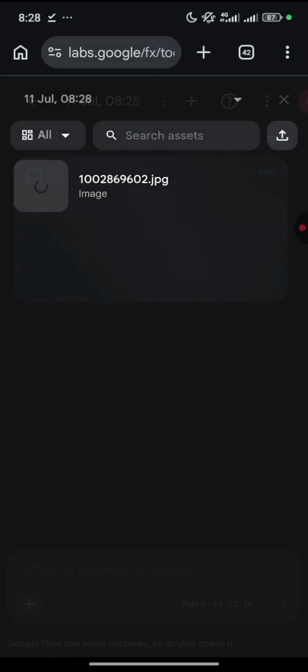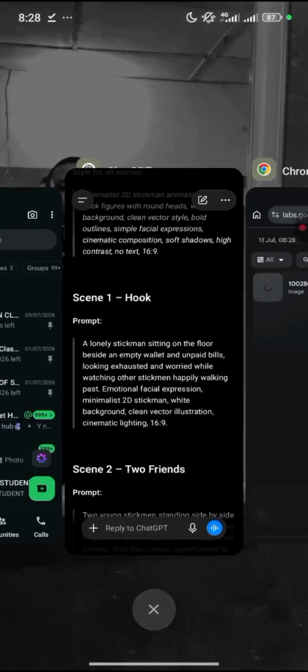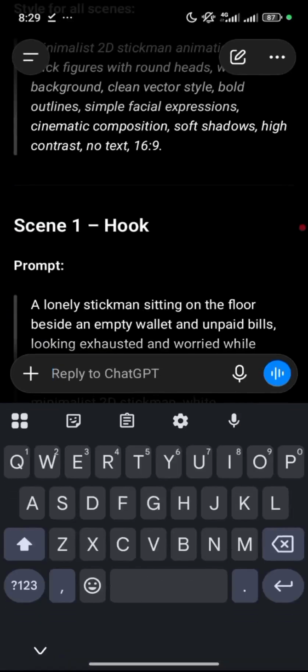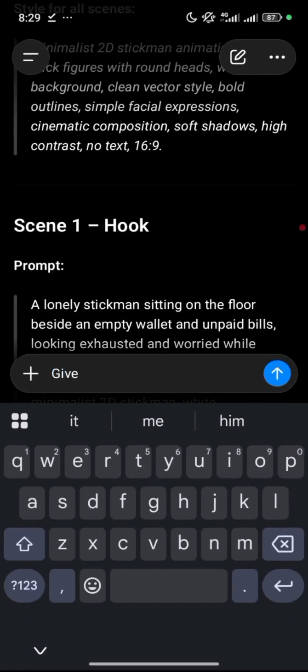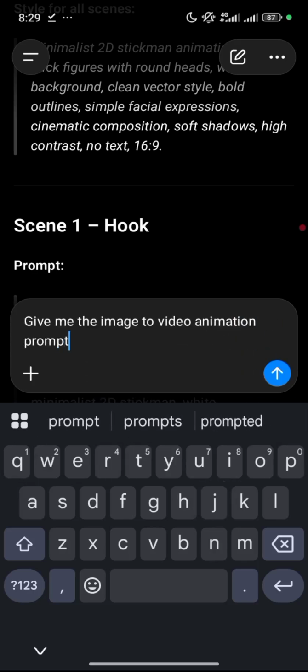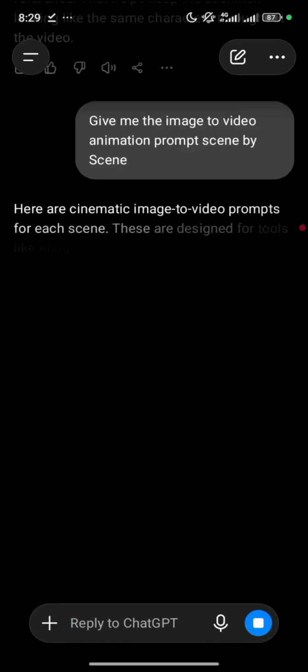Now while it is still loading, we go back to ChatGPT. We say, give me the image animation, the image to video animation prompt, scene by scene, and we allow it to open.